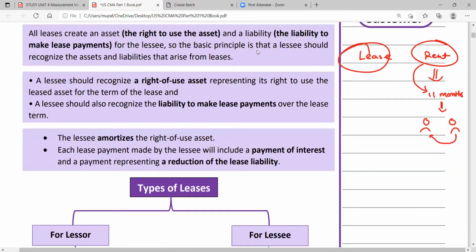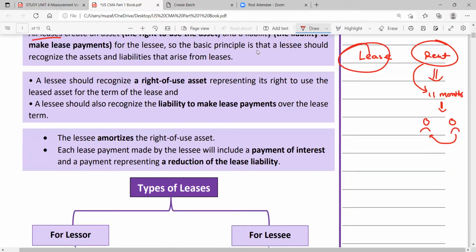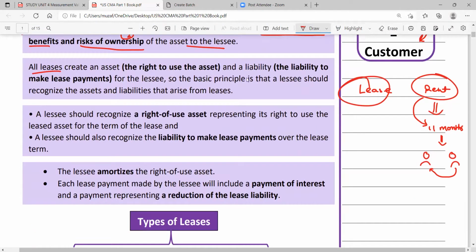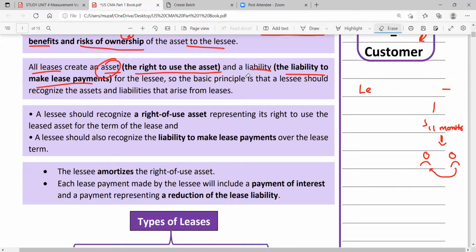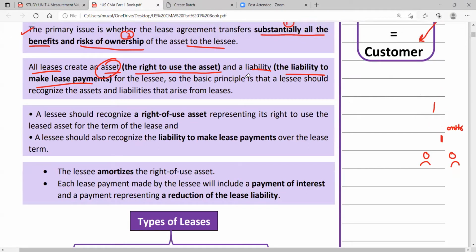Now, all the leases create an asset, right? All the leases create what? An asset, the right to use the asset, and a liability. The liability to make lease payments. See, it's very simple. I'll erase this. It will make you understand here. It's very easy.